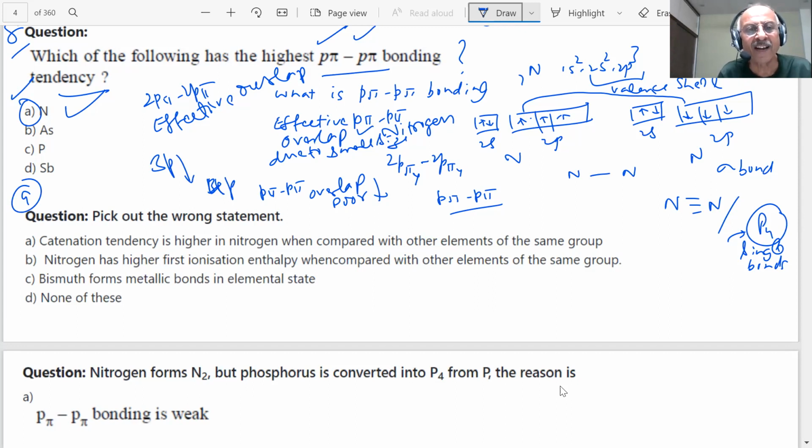Catenation tendency is higher in nitrogen when compared with other elements of the same group. Nitrogen has higher first ionization enthalpy compared with other elements of the same group. Bismuth forms the most metallic element. None of these. You have 4 choices, students. 4 choices have been given. I said we should try to study each and every choice before we answer the question. It is important, student, that we should study each and every choice before we answer the question.